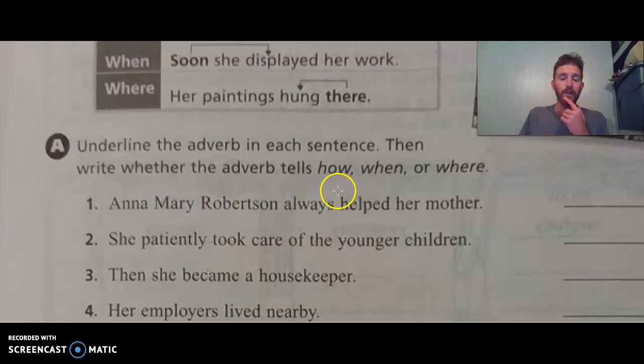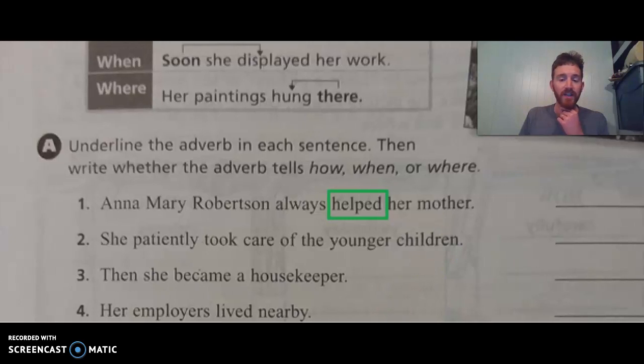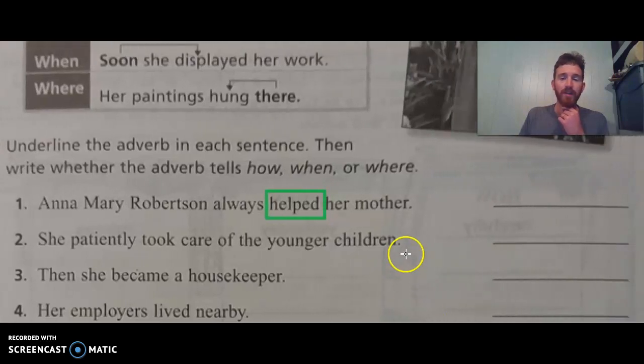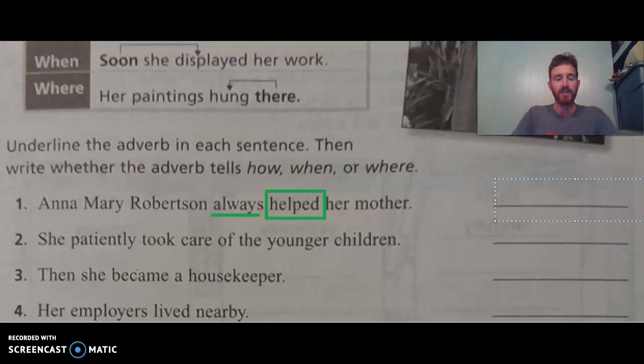The action here is helped, the thing she does. And there's a word that tells when she helped. Or we could say how, I guess. But I think I'm going to say when. When did she help? There's a word, always. I'm going to use always here. Okay. And that is telling us about when she helped.